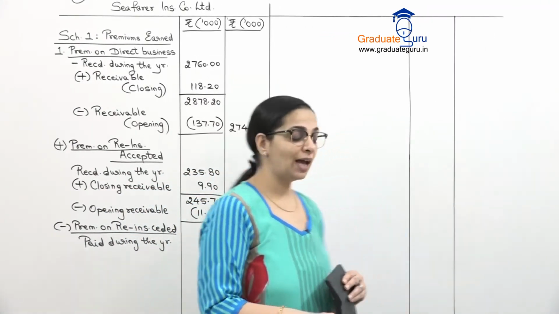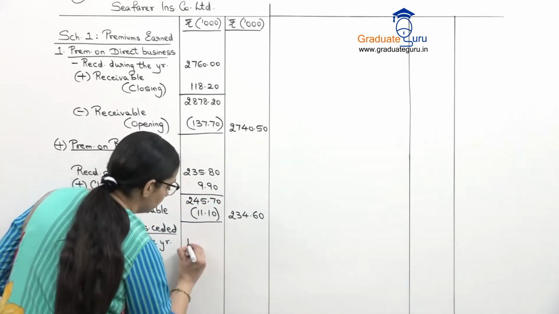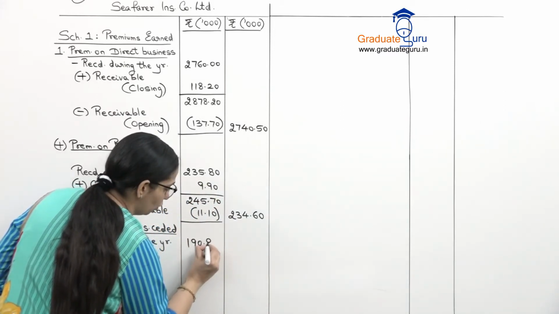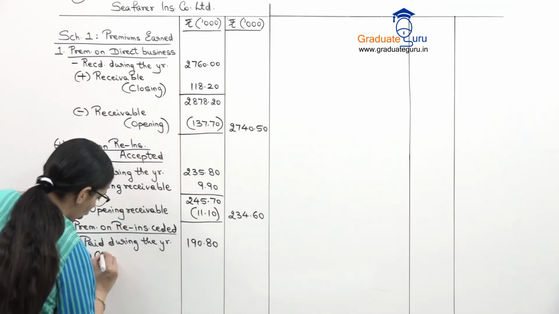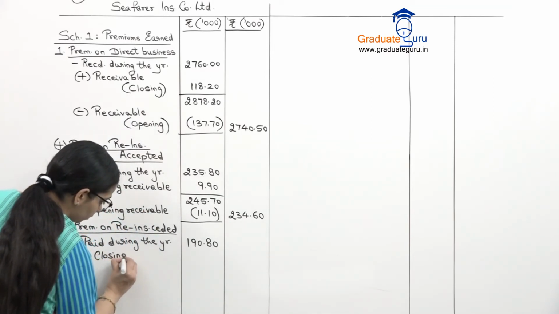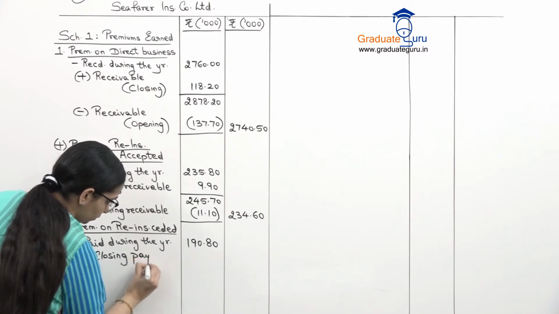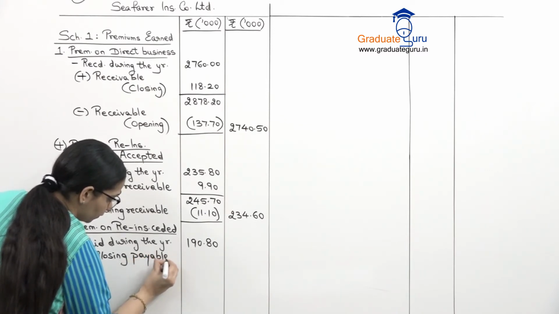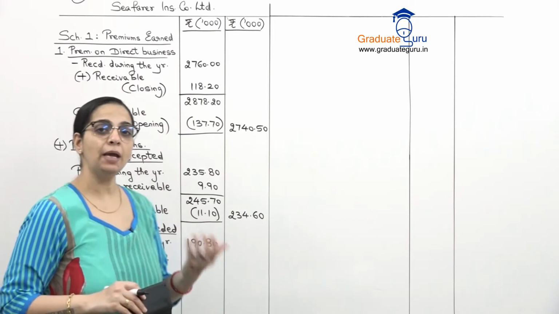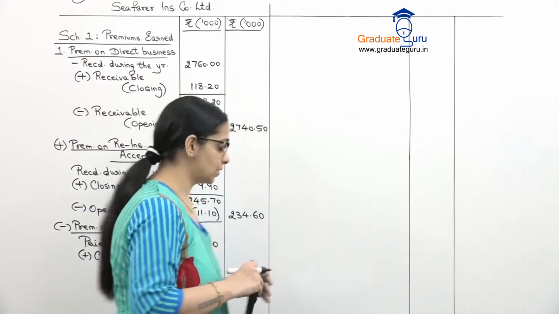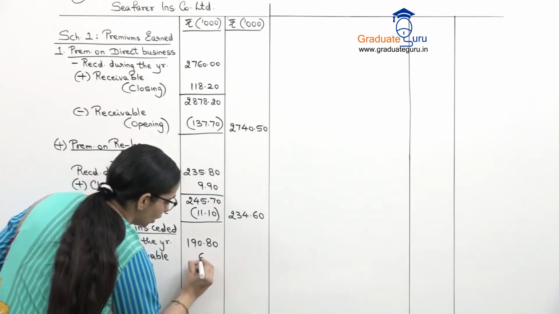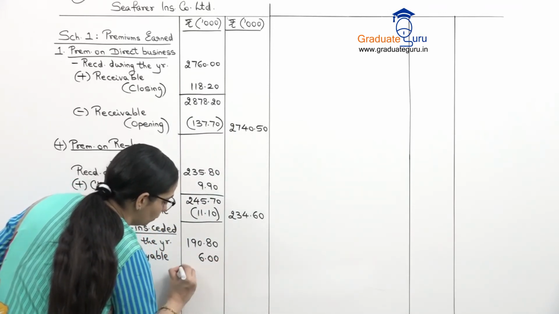So the amount for that will be 190.80. Again I'm going to add my closing payable. So here we are calling it payable because we are paying it. So our closing payable is 6, that is 6,000. So I'll write it as 6.00.